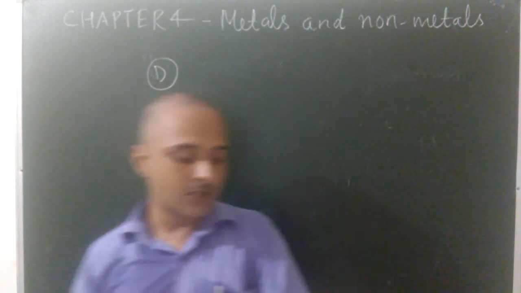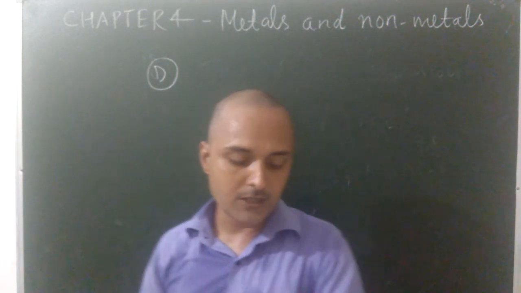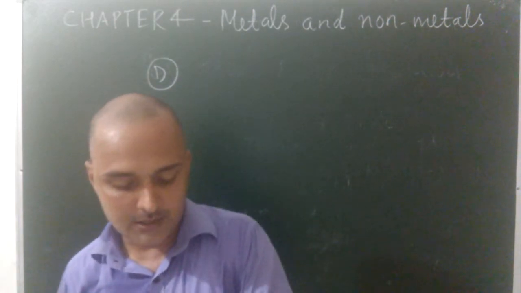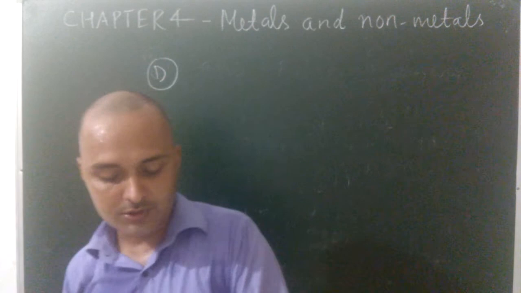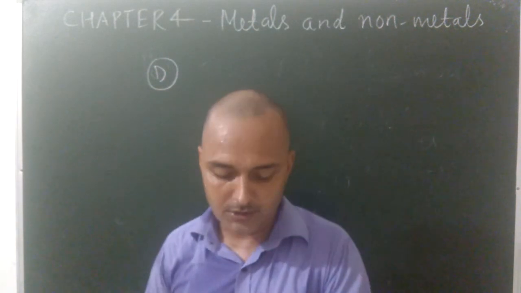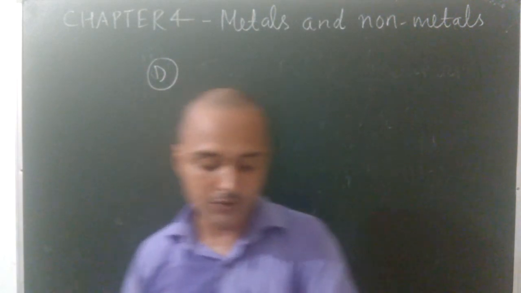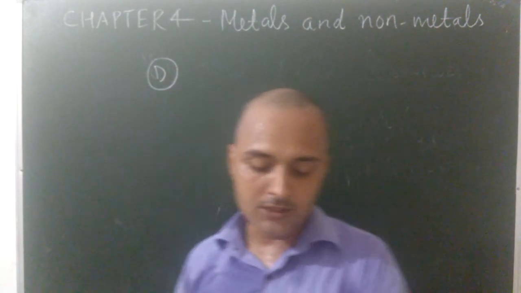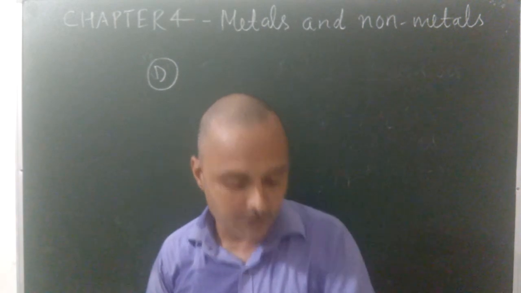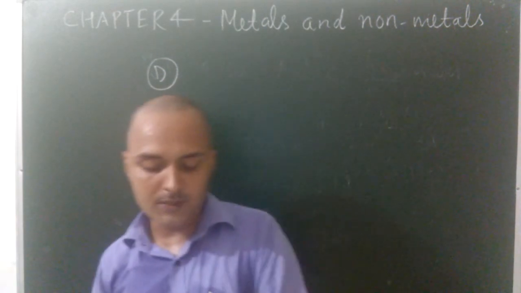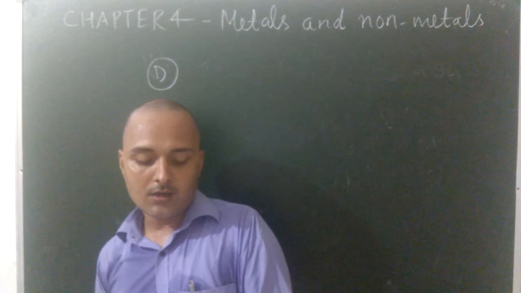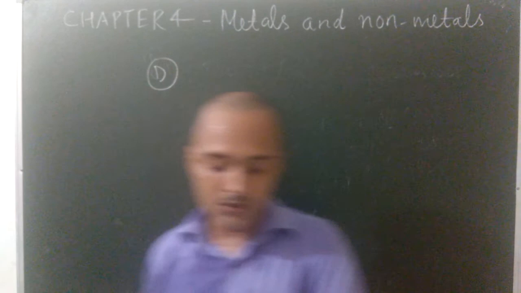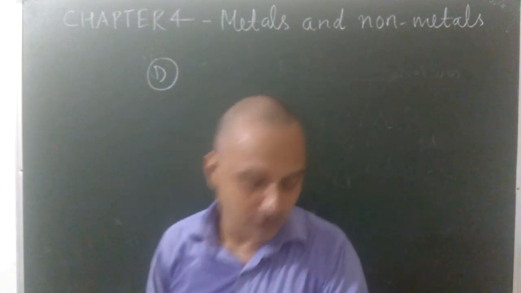Third, what is sonority? The ability of producing sound by a metal when struck on a hard object is known as sonority. This behavior is shown by metals because when struck they produce sound, and non-metals do not produce sound when struck. So metals show the property of sonority, whereas non-metals do not show the property of sonority.